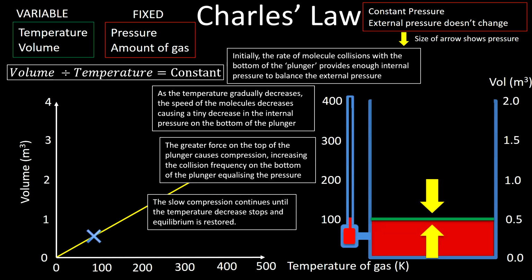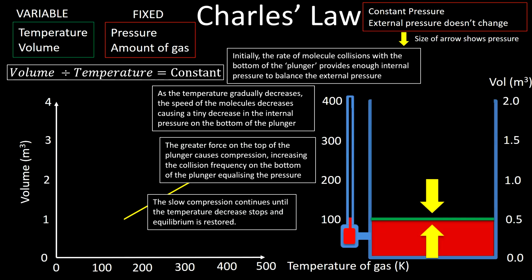Okay, now this really is the important experiment to talk about when explaining where the concept of absolute zero came from. And we just have to look at a little bit about why this experiment isn't perfect in the real world. The reason is that you know that if you decrease the temperature of a gas, eventually it will liquefy, it will turn into a liquid. So we can't actually get this yellow straight line all the way down to absolute zero.